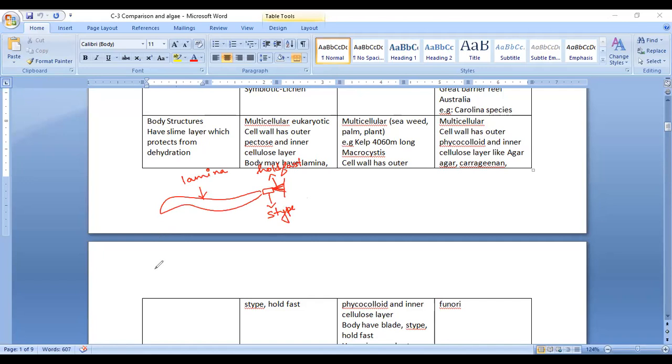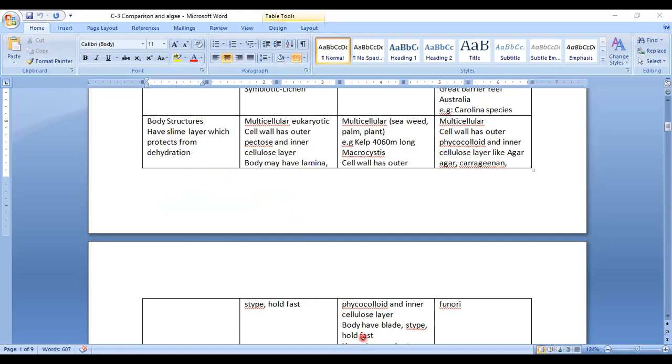Okay, so this basic type of orientation is present in case of green algae. In brown algae also this structure is present. They also have blade type and holdfast.